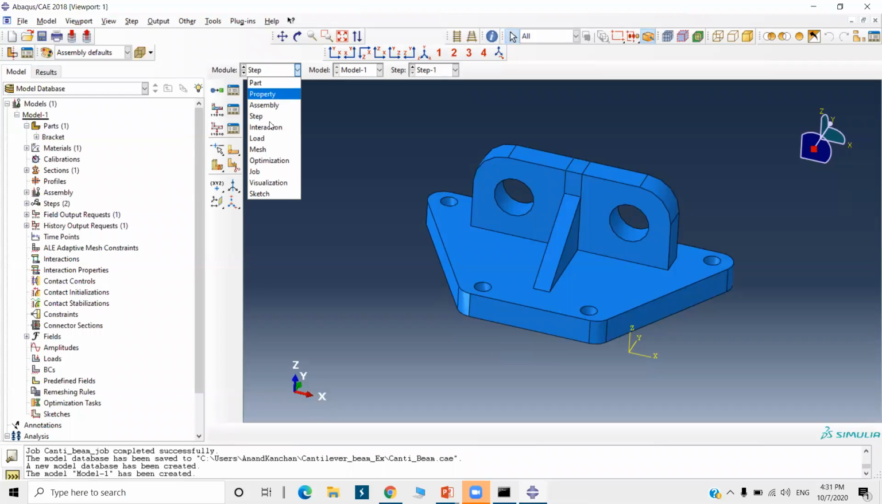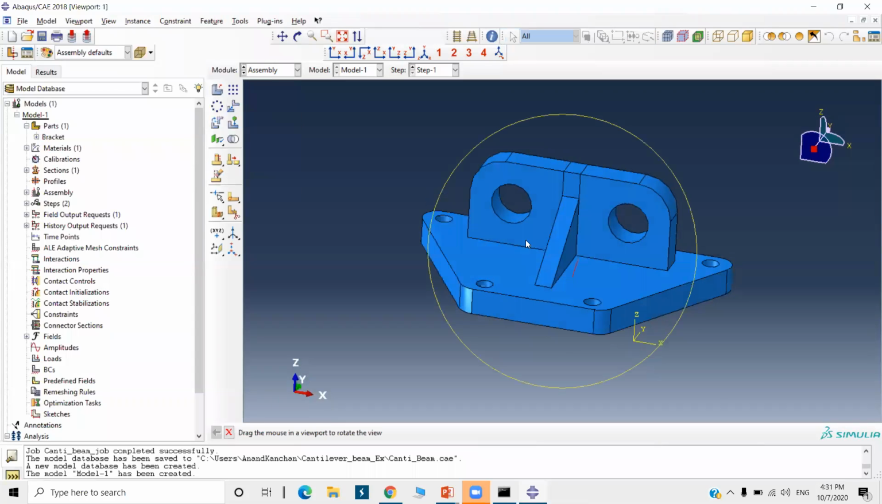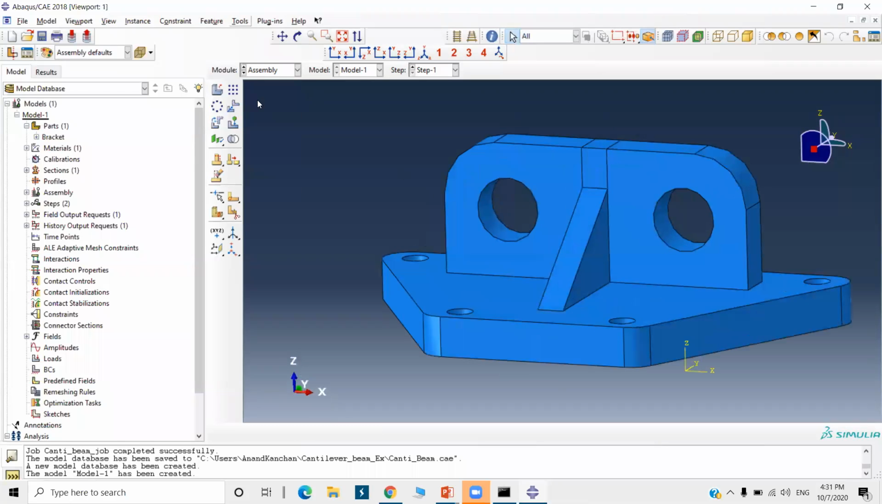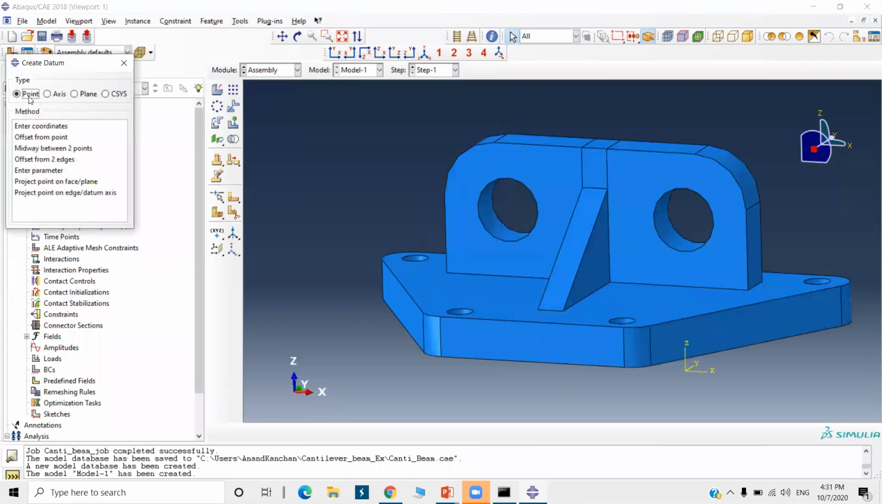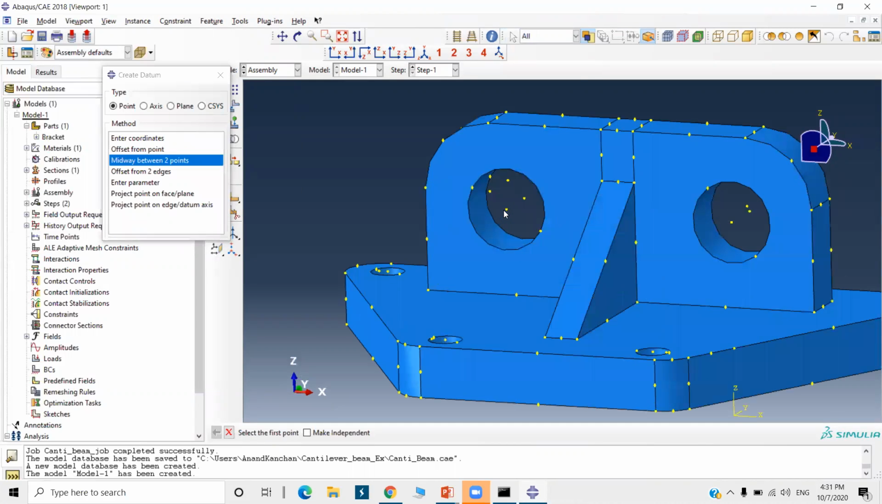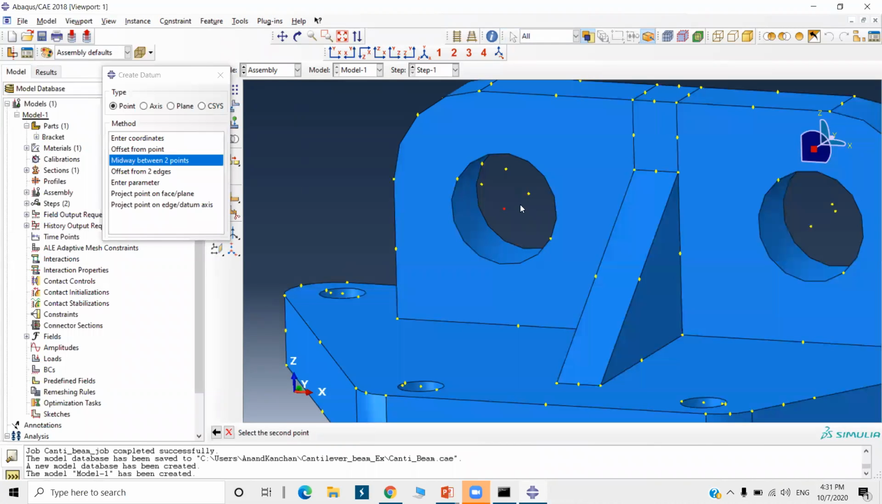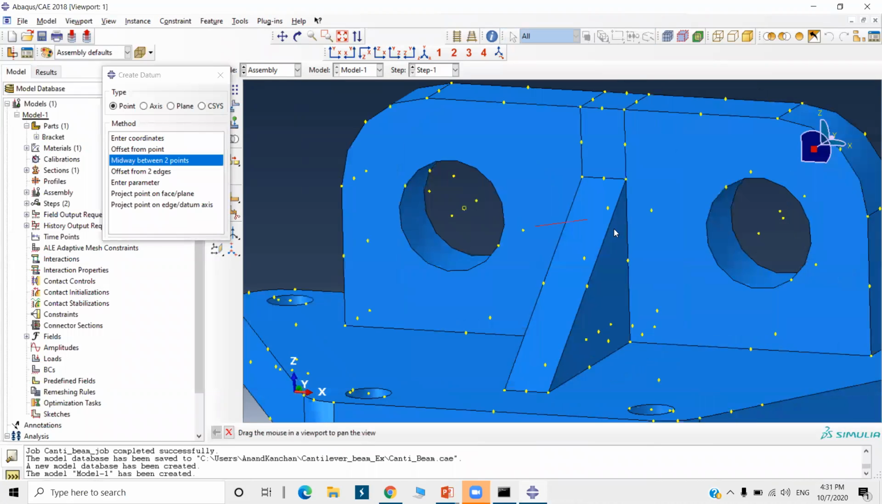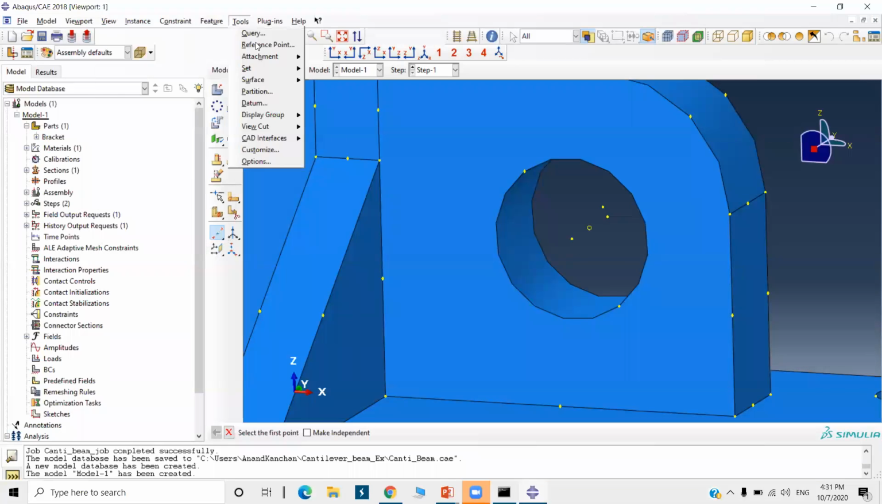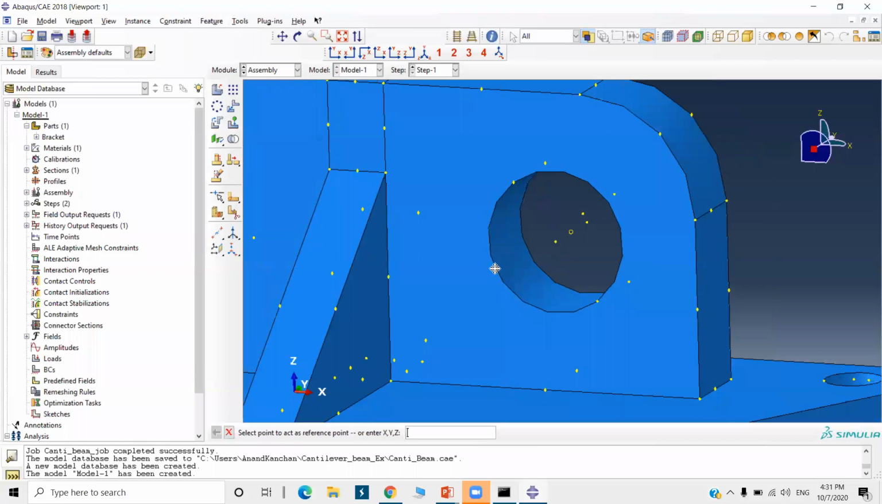Okay. I will go to assembly, because I have to create reference points now. Go to tools and go to datum. Here point, select a point midway between 2 points. Select this option. Now select the center point, this center point and this center point. So it will create a central datum point. We're going to use it to create a reference point. Now close this. Go to tools, reference point.